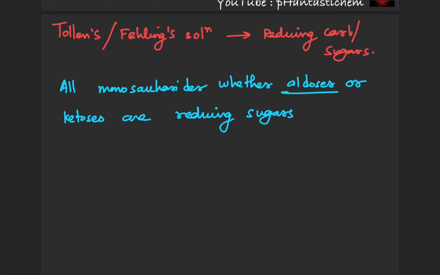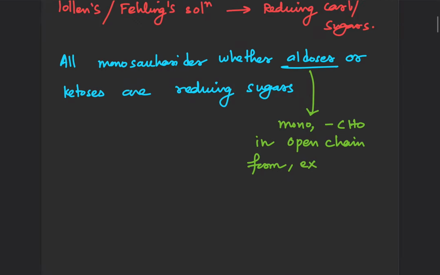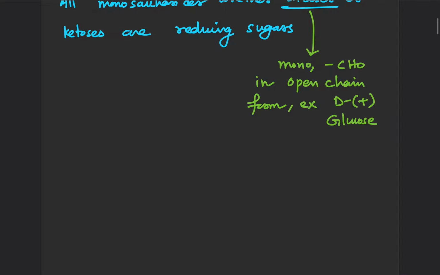Okay, so aldoses are those monosaccharides which contain CHO in open chain form. Example, we have D plus glucose.